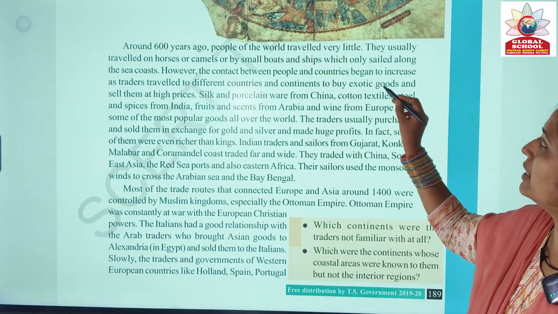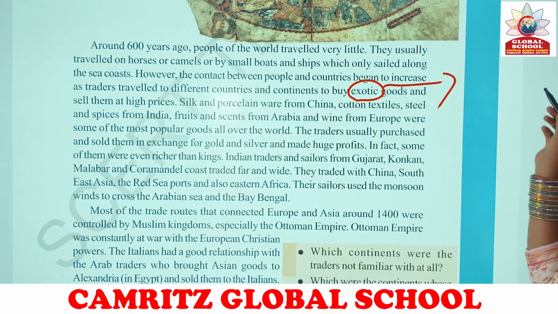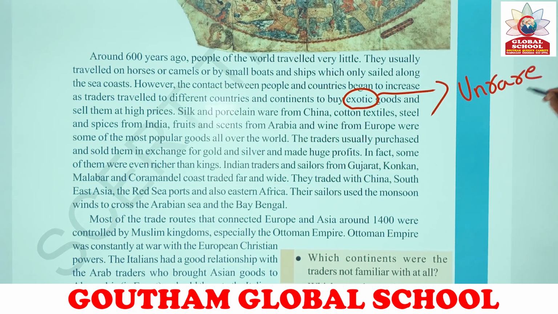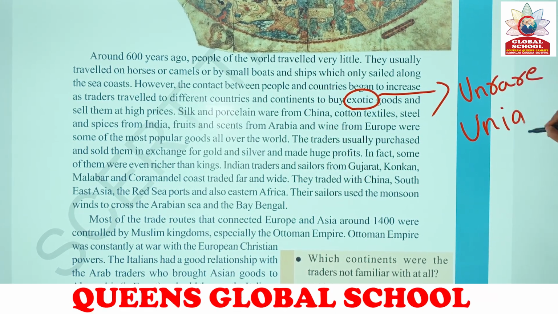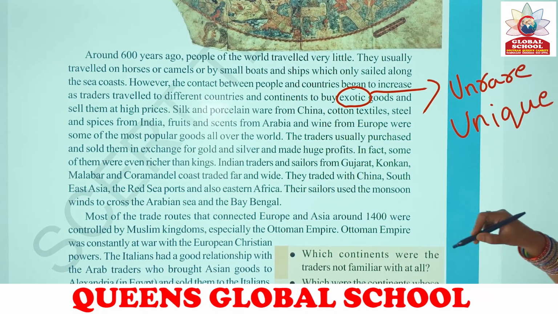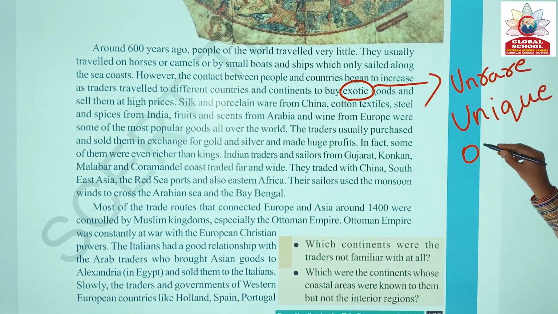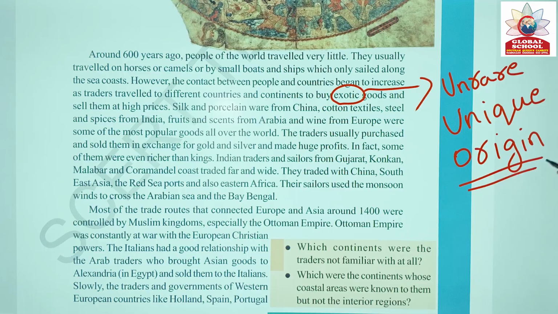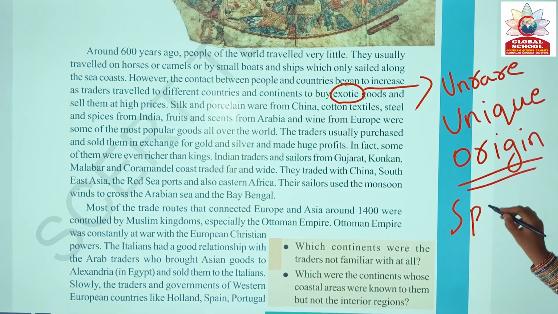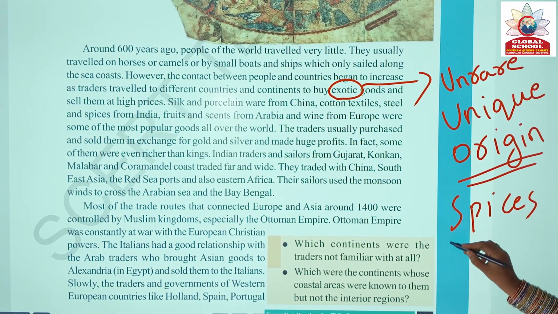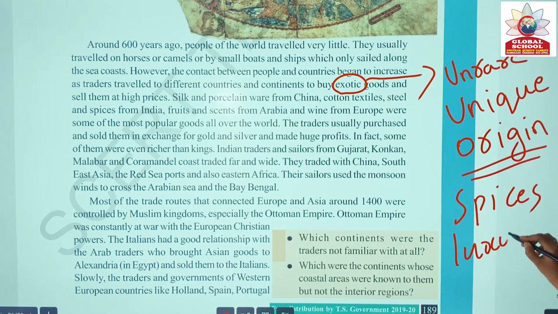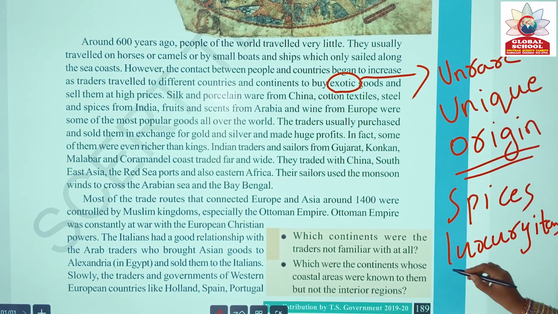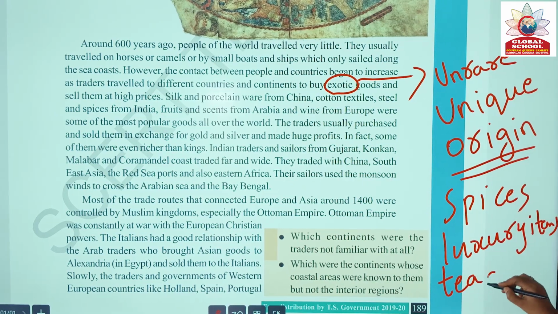So what do we mean by exotic goods? Exotic goods are nothing but goods which are considered rare and unique because of their quantity, productivity, or the origin where they got produced. For example, spices are considered exotic goods, luxury items, tea and coffee.